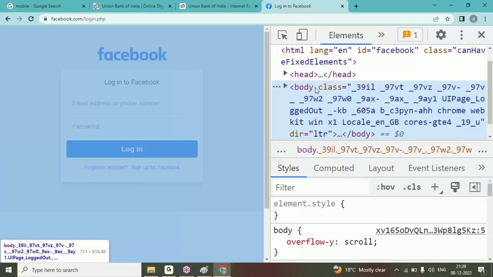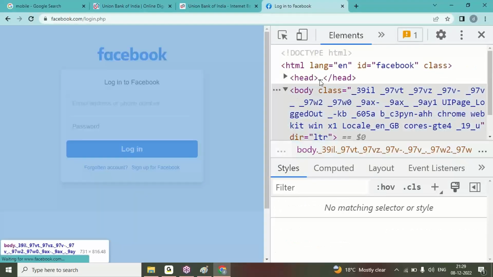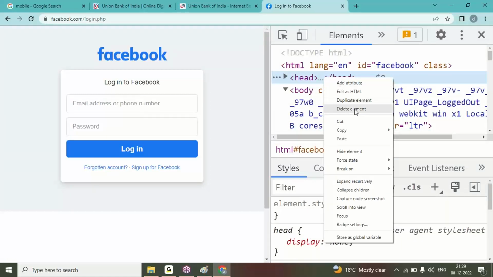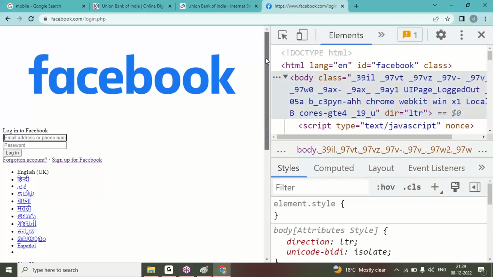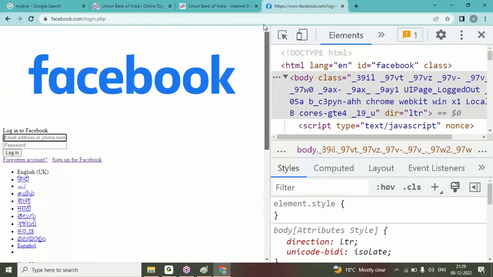Here if I remove this body tag, no content. See, an empty page. If I refresh it, all will come back. Here if I remove the head part, just delete the head part, see, the content is there, but there is no color, no alignment, no background, no border. Output will come like this. If you don't use the head part of the HTML, you cannot align the web page. If you don't use the body part of the application, you cannot properly display the content. There is no content if you don't use the body tag. That way we can design our application.